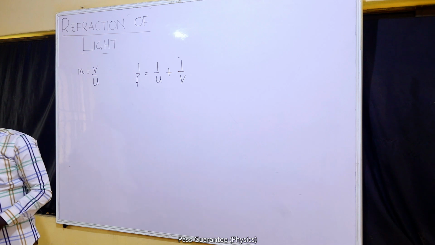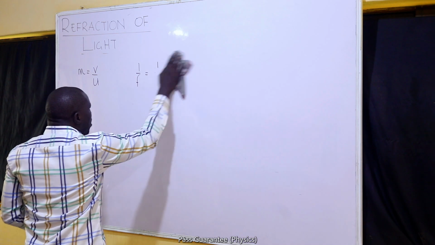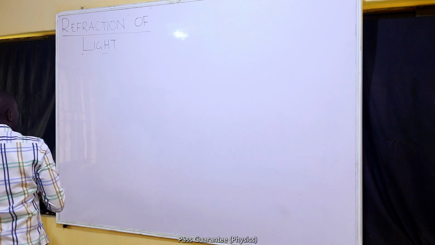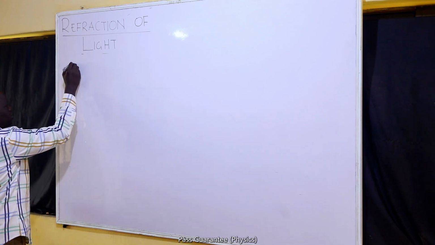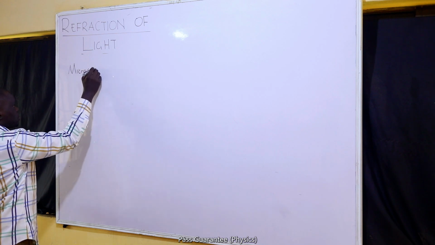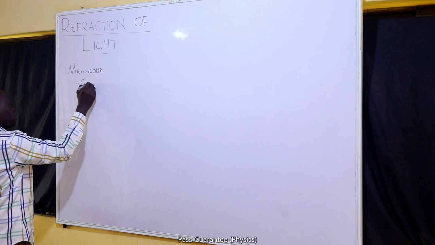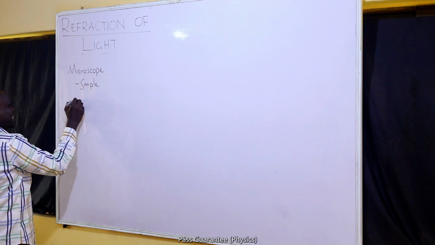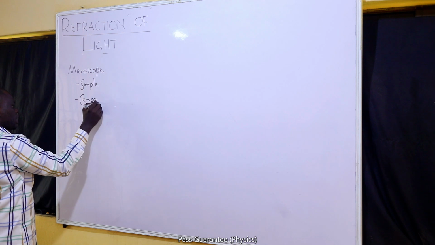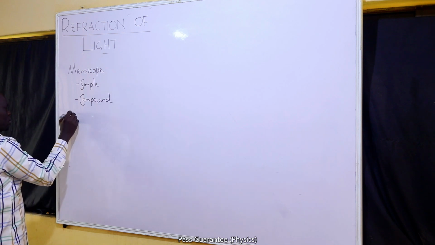Now we are going to check some applications of lenses. Lenses can be used to make microscopes, and under microscopes there are two types. We have what is called the simple microscope and the compound microscope. And lenses can also be used to make what is called the telescope.